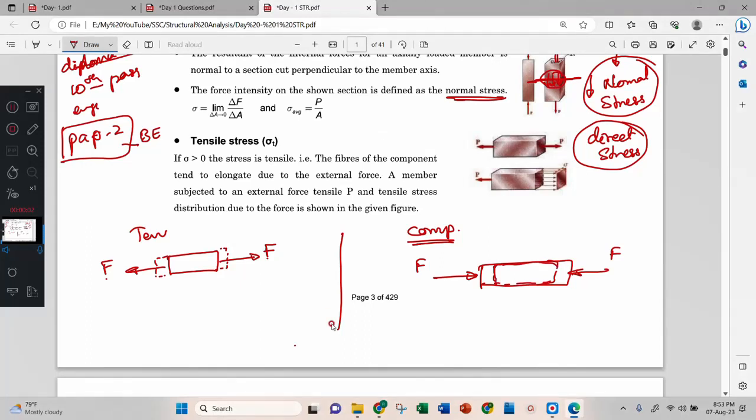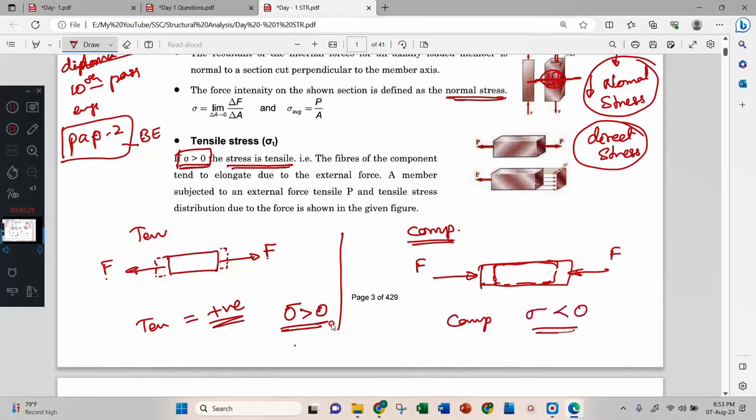Here they have said that stress greater than 0 is tensile. Why? Because we always assume tension is positive. Positive means always greater than 0. Then compression means the stress is less than 0.